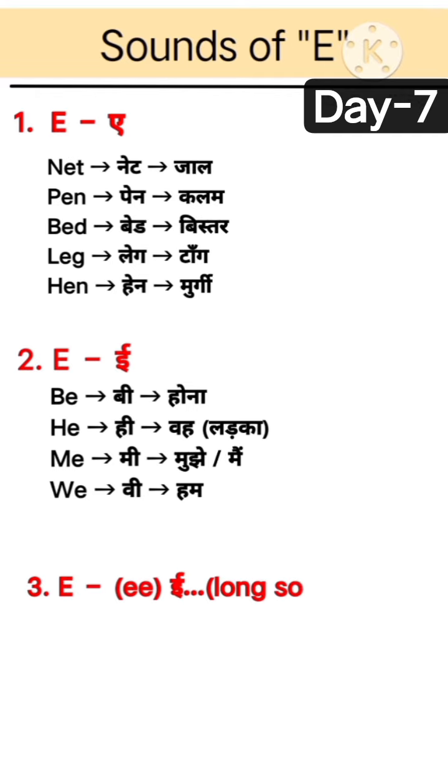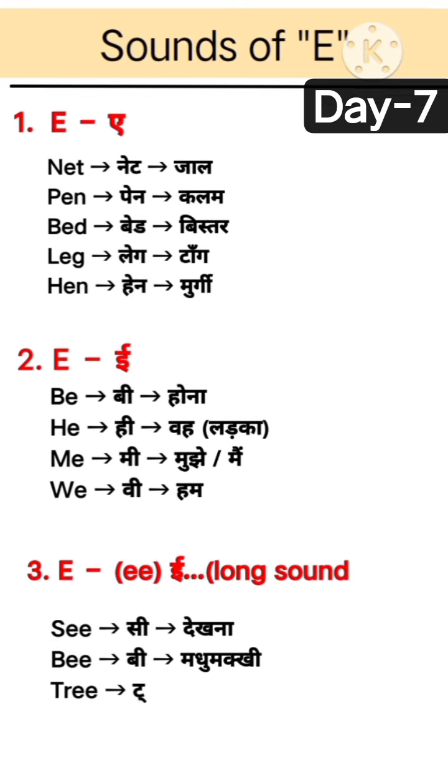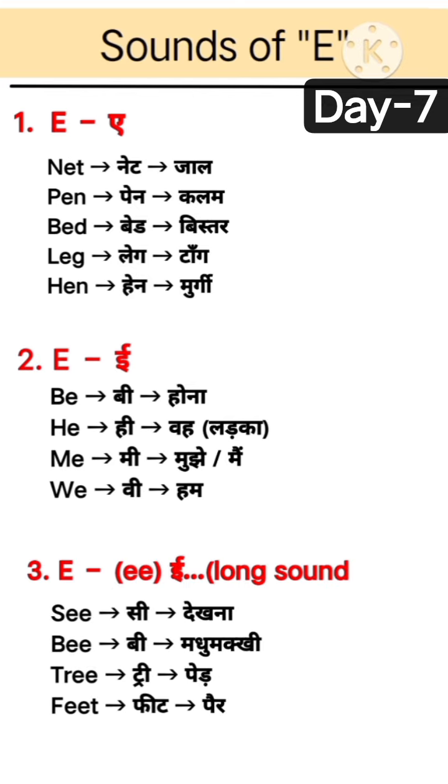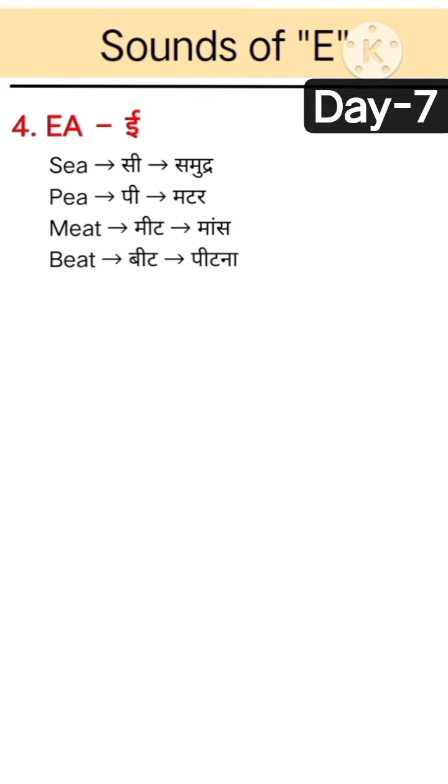Rule 3. Double E. When E comes twice together, double E, it always makes a long E sound. Examples: see, be, tree, feet. Rule 4. E-A, E-A. When E comes with A, E-A, it also makes a long E sound. Examples: see, pea, meet, beat.